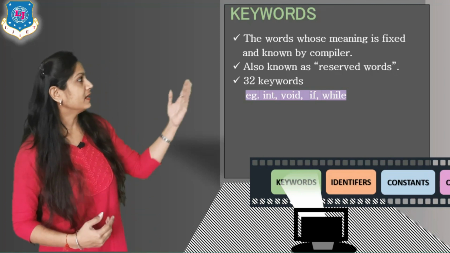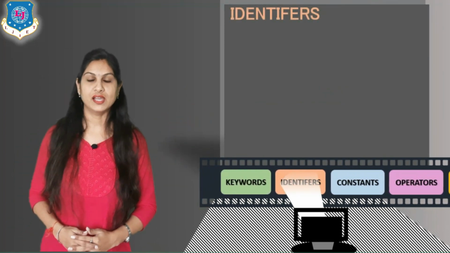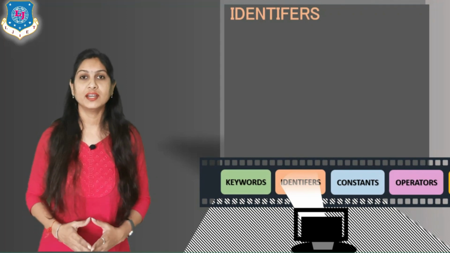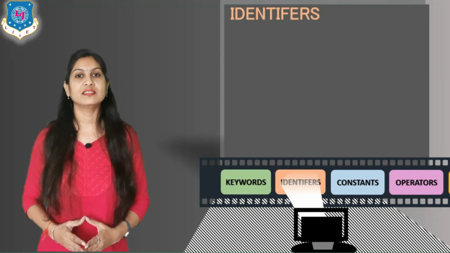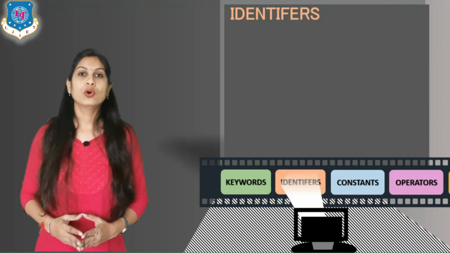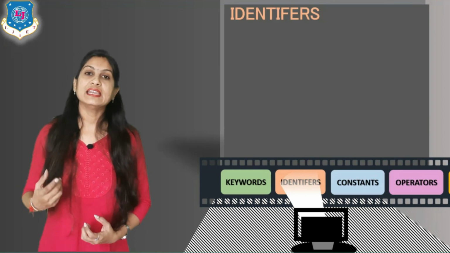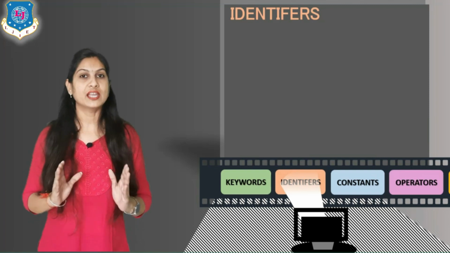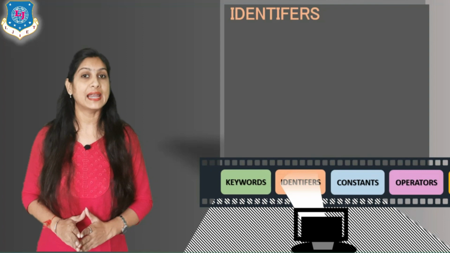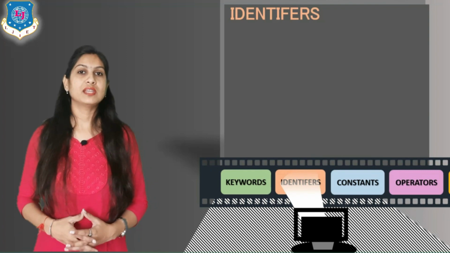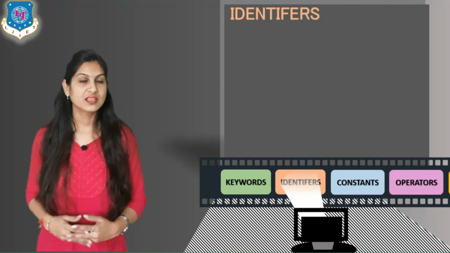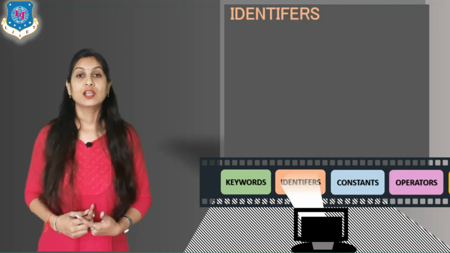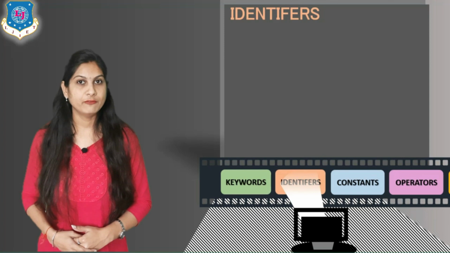Now move to the second type, that is identifier. Identifier is again a word; simply we can say it is a variable. Whenever I want to store any data, we need variables, and variables are nothing but our identifiers. For example, in an addition, we take different variables A, B and C. So A is nothing but our identifier.